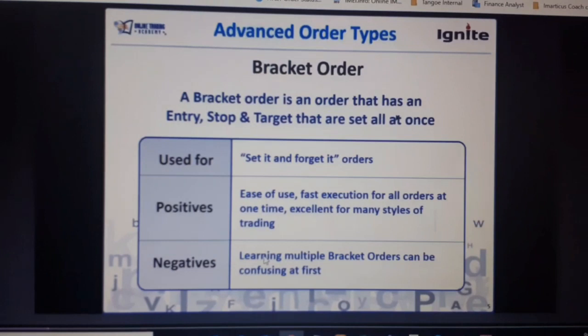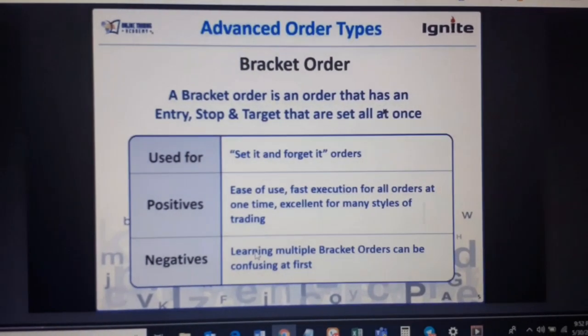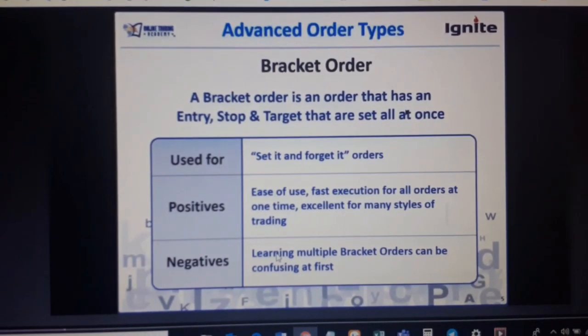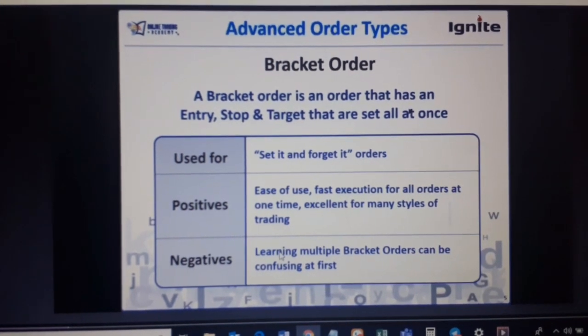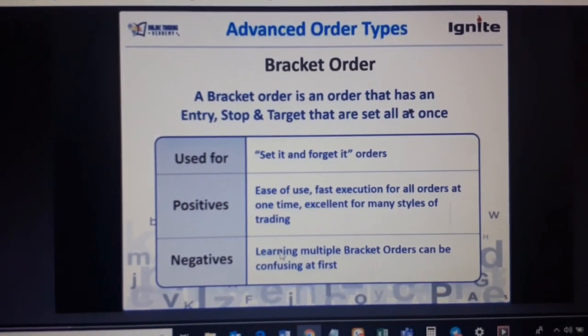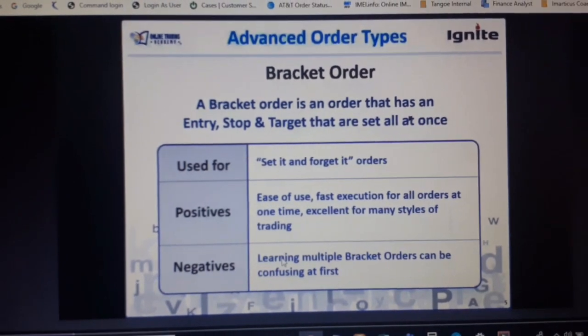The delivery mode, I'll show you how you can use that.